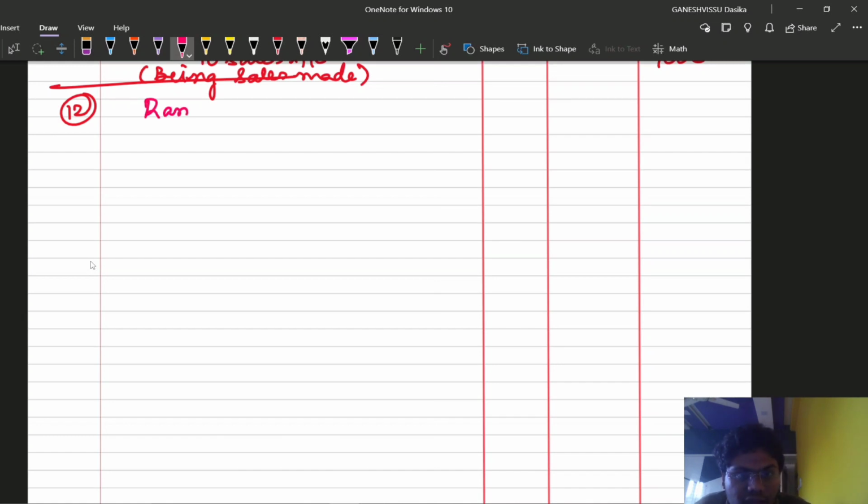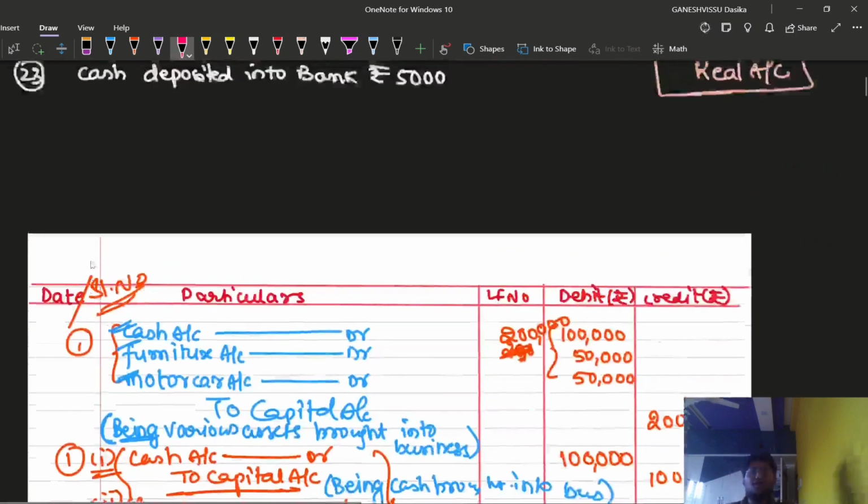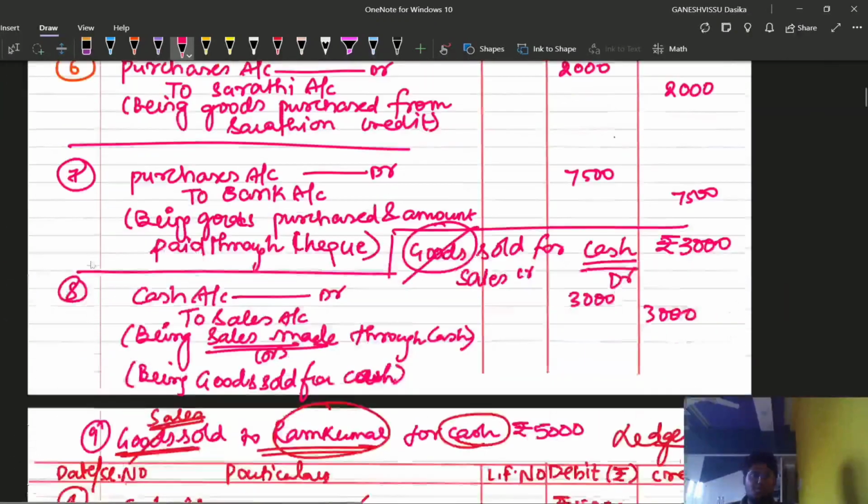So I'm writing the journal entry. First of all, Ram account debit to sales. Narration is: being sales made to Ram on credit. What is the amount? I think 3000 or something is the amount. Yeah, 3000.